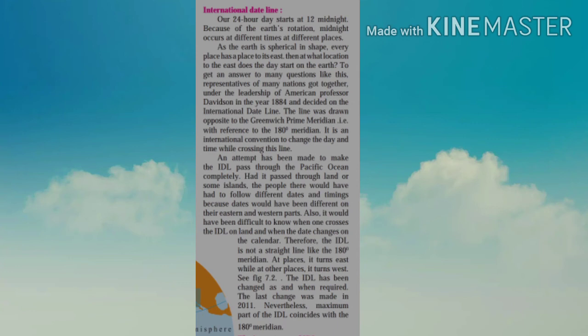Also, it would have been difficult to know when one crosses the IDL on the land and when the date changes on the calendar. Therefore, the IDL is not a straight line like the 180 meridian. At places it turns east while at other places it turns west. You can see in figure 7.2. The IDL has been changed as and when required. The last change was made in 2011. Nevertheless, the maximum part of the IDL coincides with the 180 meridian.